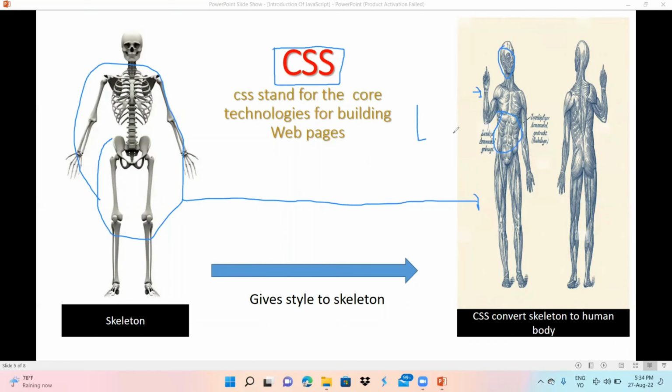So in a website also, whatever you write as the HTML part, CSS has to make it beautiful. CSS stands for the core technologies for building web pages. Okay guys, give a style to a skeleton. Look, I have written here, give a style to a skeleton. CSS converts a skeleton into a human body.